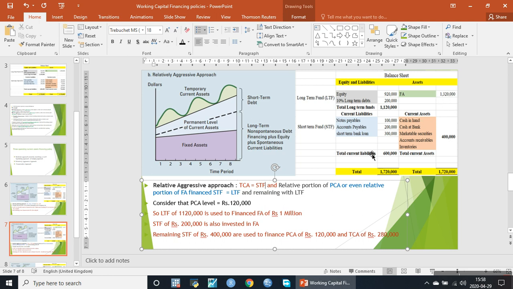So in this approach, what we have actually done is that all of the fixed assets are financed through long-term funds, whereas some portion of the permanent current assets is not. The total current assets are 400,000, out of which 120,000 is the permanent level of current assets.